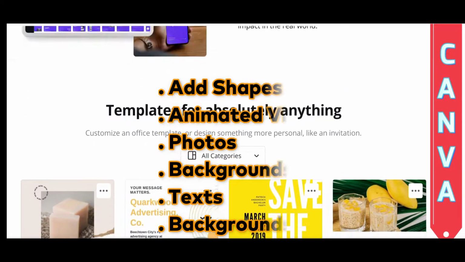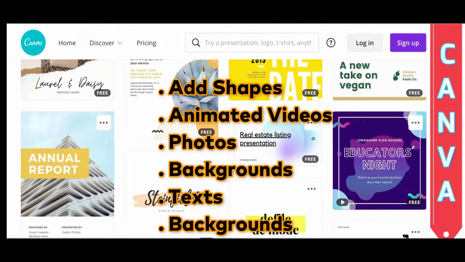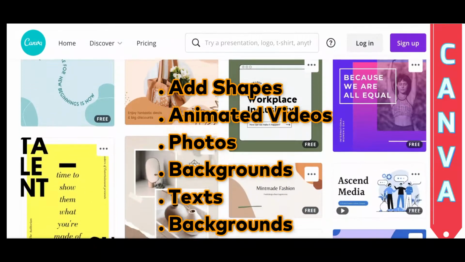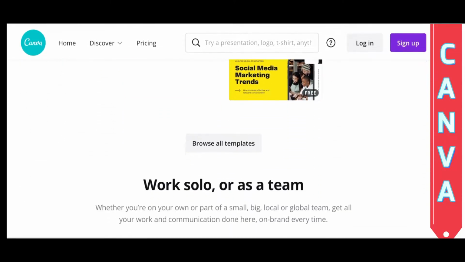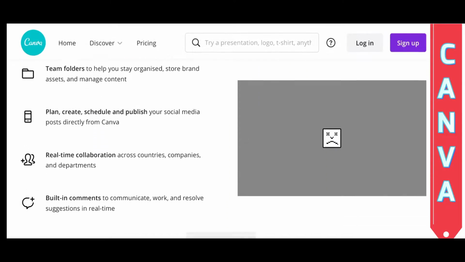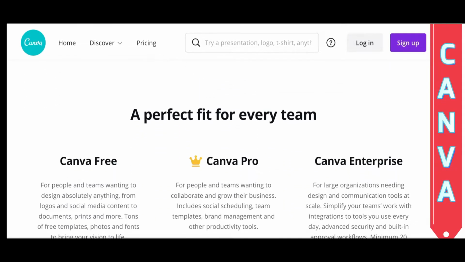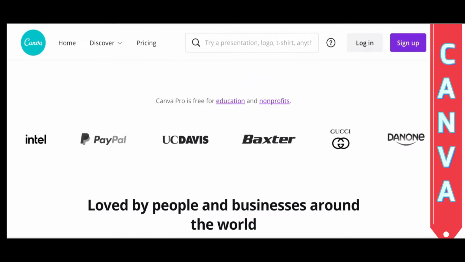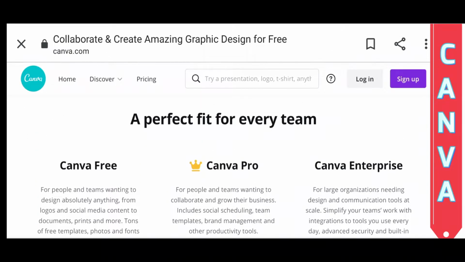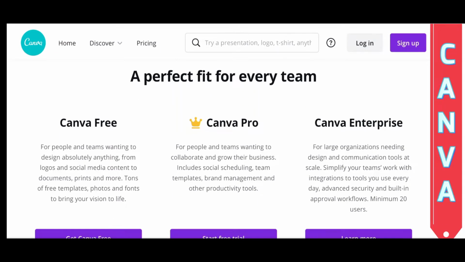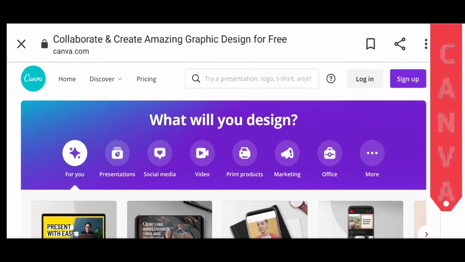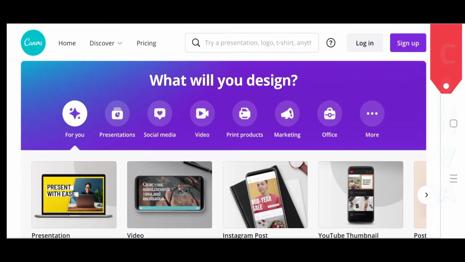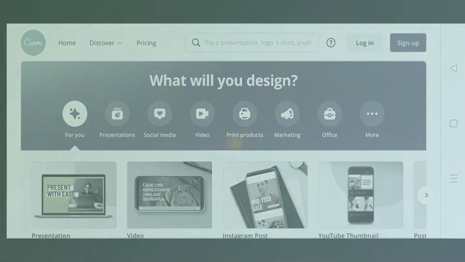You can add shapes, animated videos, stock photos, backgrounds, text, and more with a simple drag-and-drop interface. Canva is especially useful if your time and budget for graphic design is limited, but it's also beloved by professional designers worldwide due to its ease of use and huge library of assets. And guess what? In the free version only you get a lot of assets to design various things.